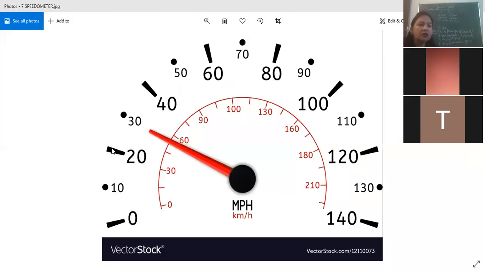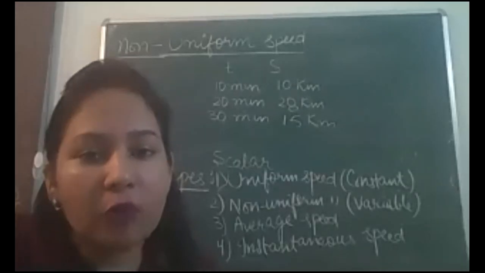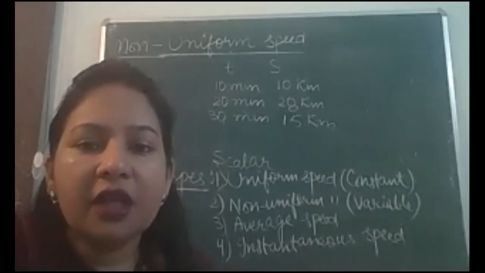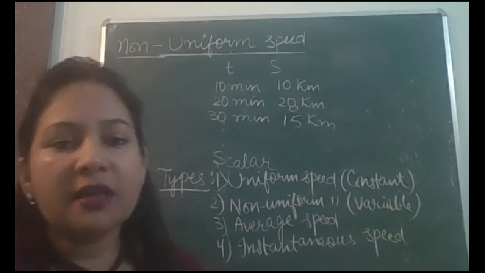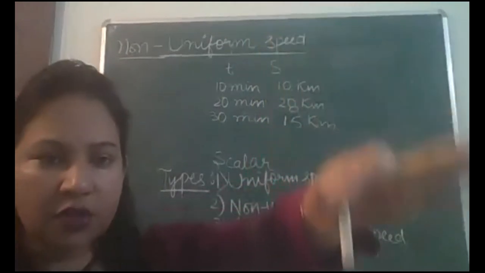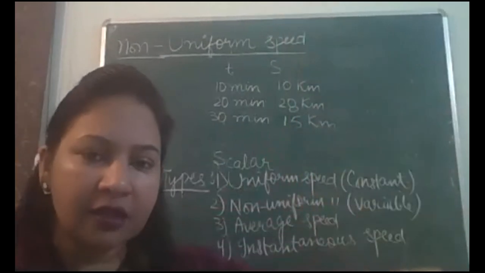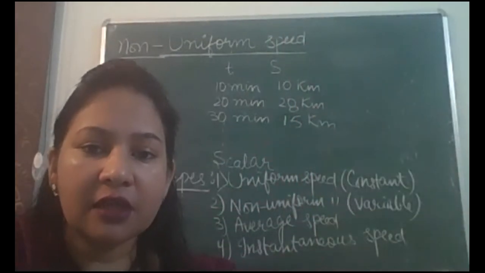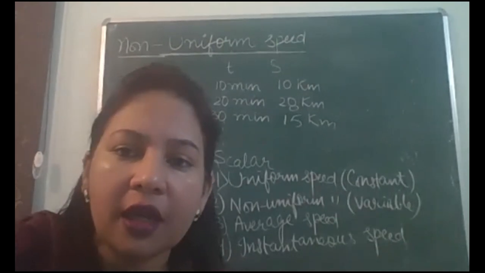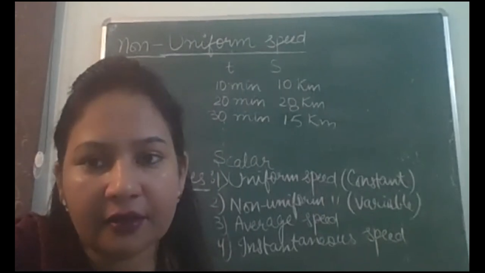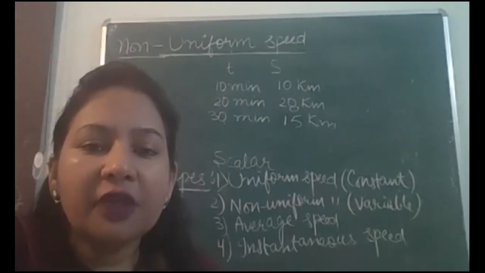Okay, students. So you can write these examples. You can add one more example to this. Motion of a freely falling body. Motion of a freely falling object is also non-uniform speed. For example, I throw this chalk. पहले क्या होगा? ये fast गिरेगा. It will cover more distance in less time. उसके बाद इसकी स्पीड थोड़ी कांस्टेंट हो जाएगी, कांस्टेंट स्पीड से नीचे स्लाइड करे. ठीक है. So motion of a freely falling object.